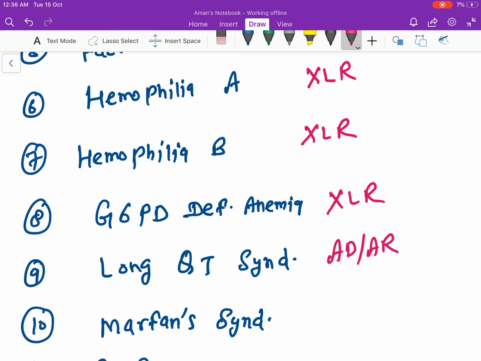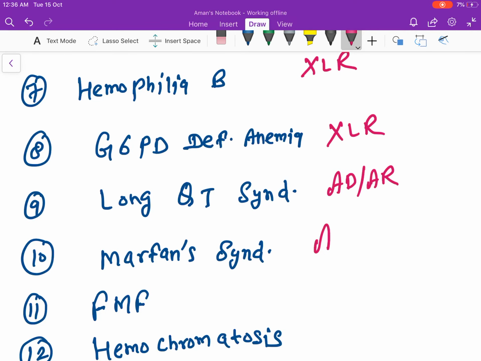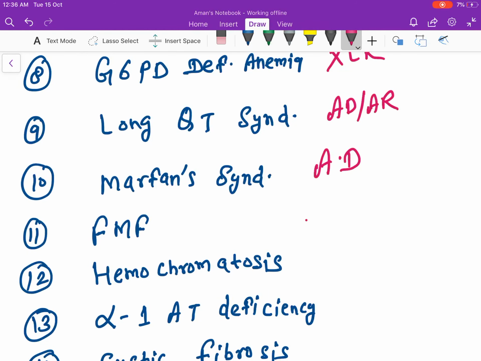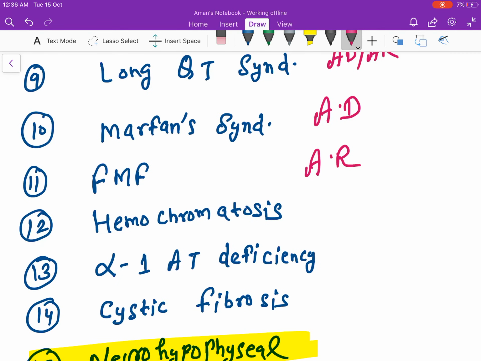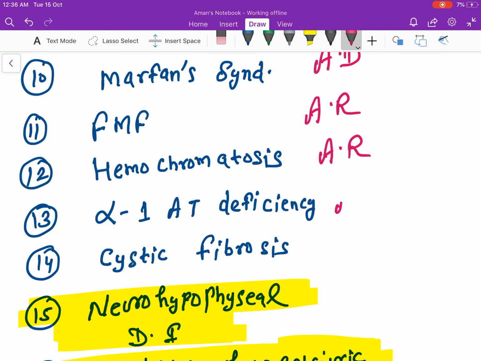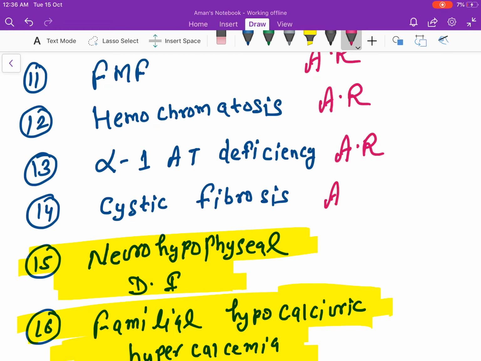Marfan syndrome, anyone? It is autosomal dominant. Familial Mediterranean fever is autosomal recessive. Hemochromatosis, anyone? Autosomal recessive. Alpha 1 antitrypsin deficiency, autosomal recessive. Cystic fibrosis, autosomal recessive. Neurohypophyseal diabetes insipidus, it is autosomal dominant.